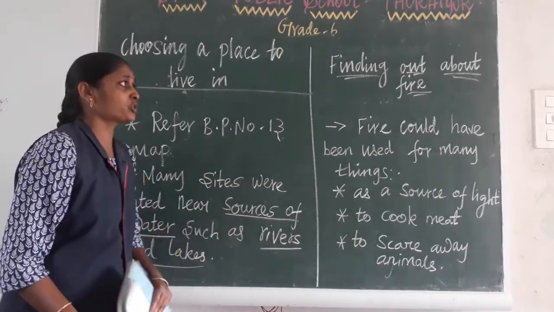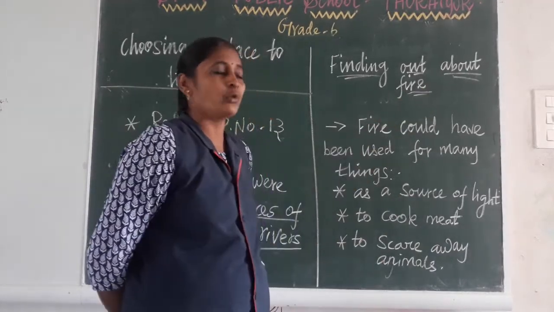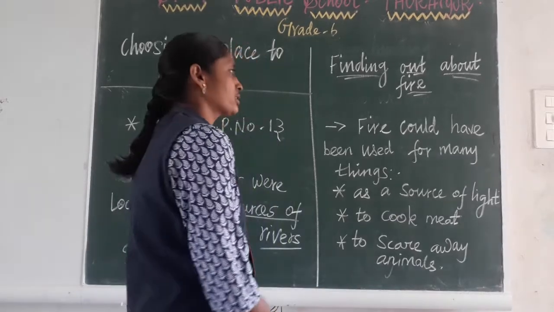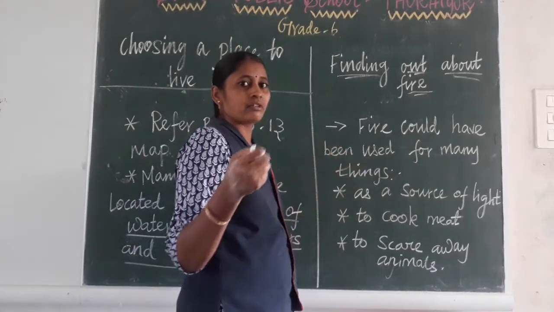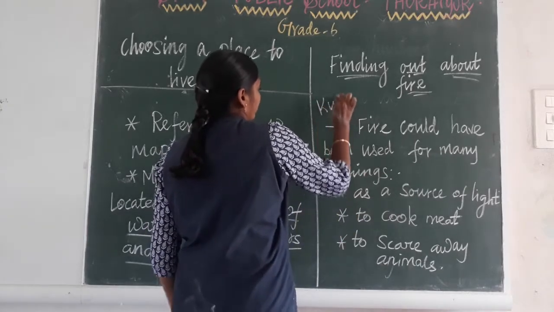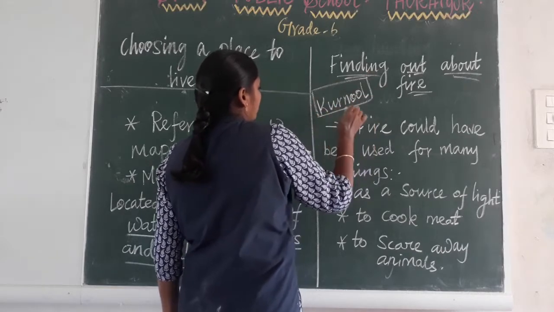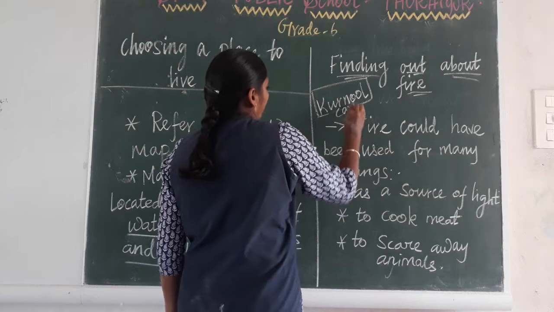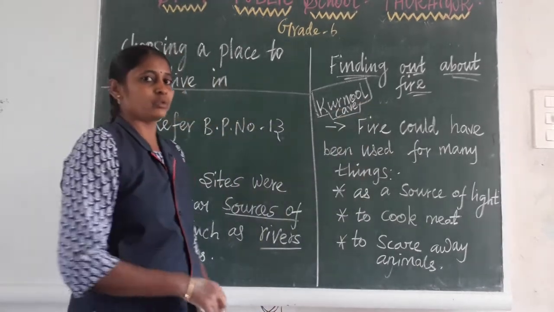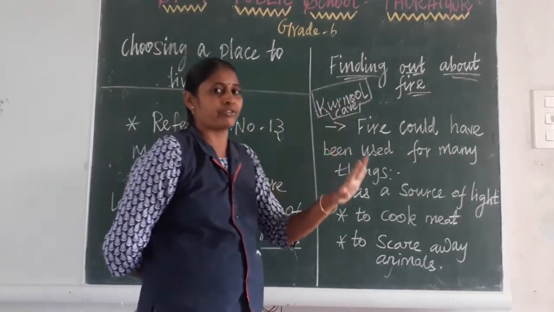Next, finding out about fire. In India, archaeologists first found the remains of ash in Kurnool cave, which is located in Andhra Pradesh. In one of the caves in Andhra Pradesh, they found the remains of ash. So what they came to know is that the people who settled in this area used fire.